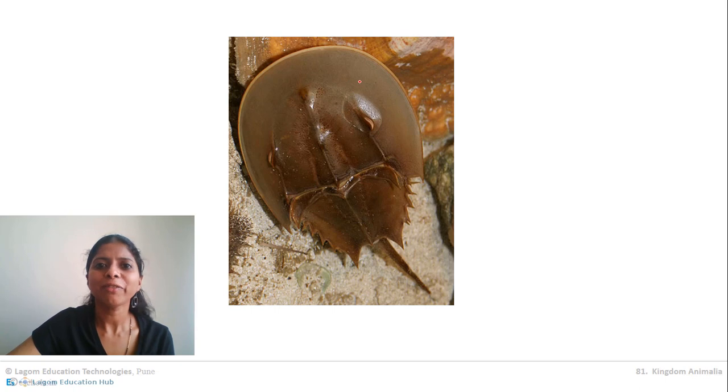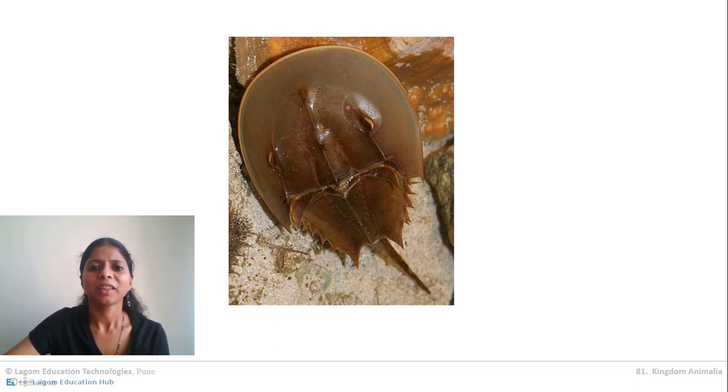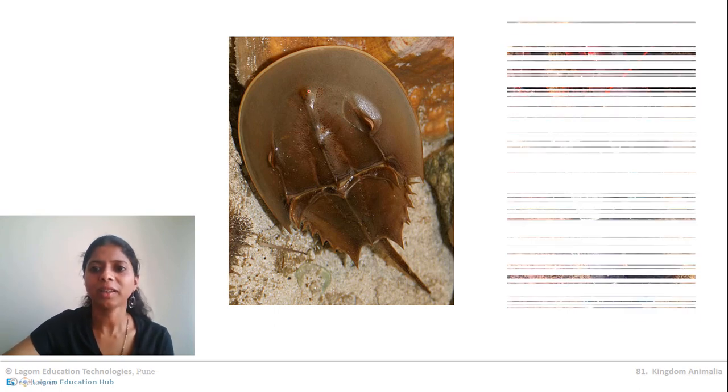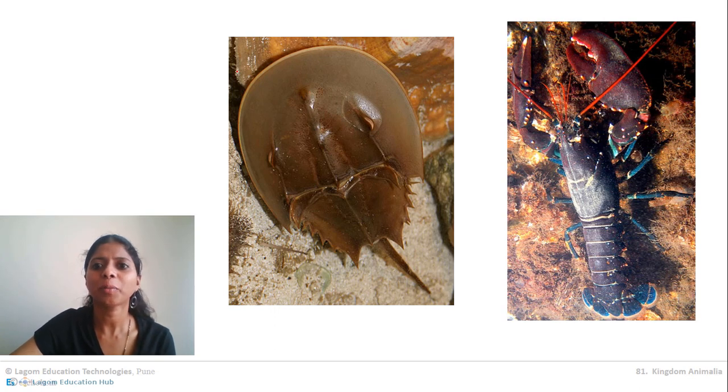It is abundantly found in our ocean, on the Chennai side, and it is considered among the oldest animals on earth. So it also comes under Arthropoda. The next animal is the lobster. Lobsters come under Arthropoda, and different types of prawns come under Arthropoda. So there are several different animals coming under Arthropoda.